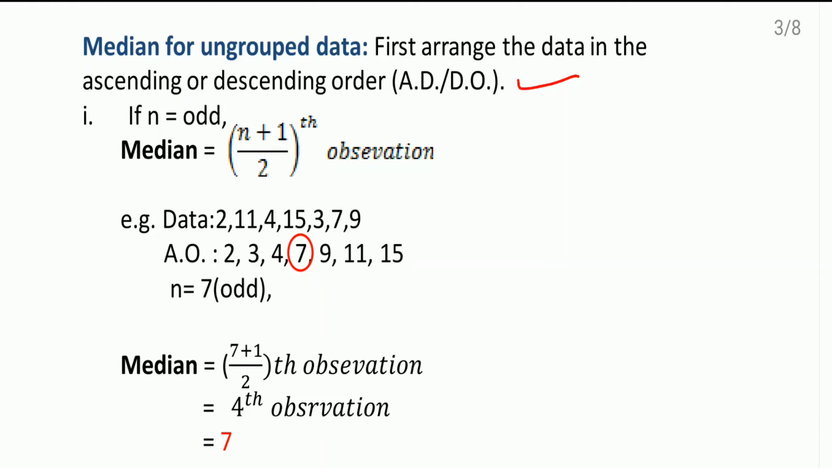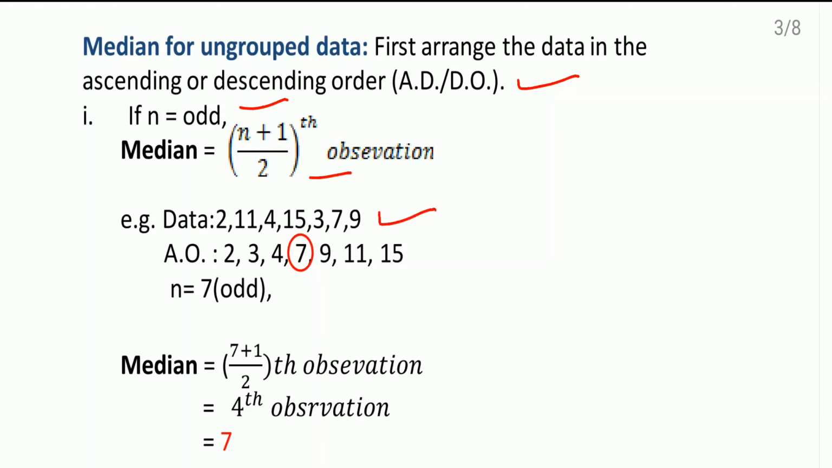That question arises. Suppose the number of observations is odd, then to get the median we have the formula: (n plus 1) by 2th observation. That means whatever data we write down in ascending order, from there we choose the (n plus 1) by 2th observation. That one will be the median of the data. Let us see the example here.